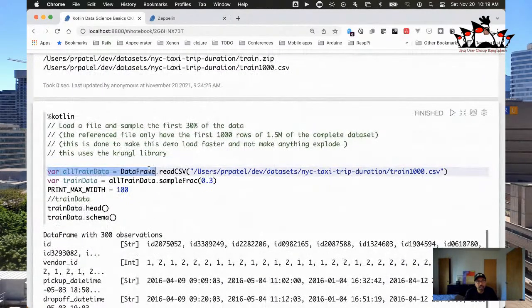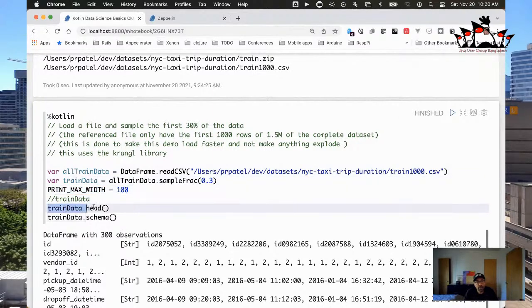We'll say, well, you're going to use the data frame type, which is built into Zeppelin. We're going to say read a CSV, and we're going to load in this training data. There's 1,000 data points in here, but we don't want to load all of them for this demo. We're going to say for all the training data, go and get a sample of 0.3 of those. So this will load essentially about 300 different things in it.